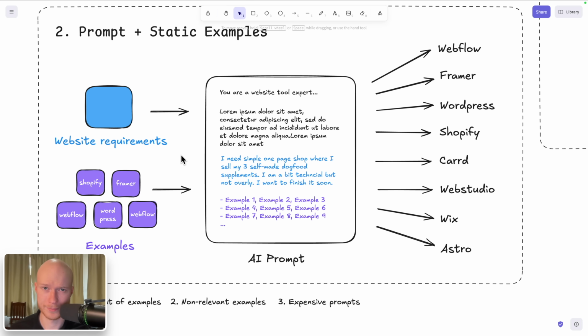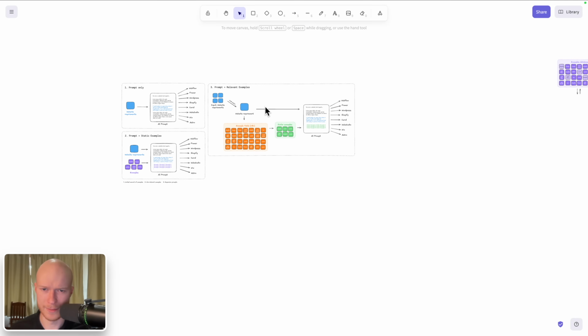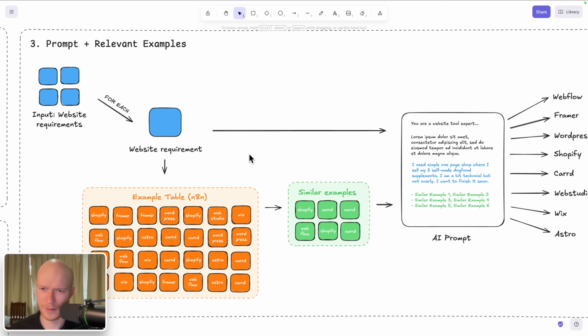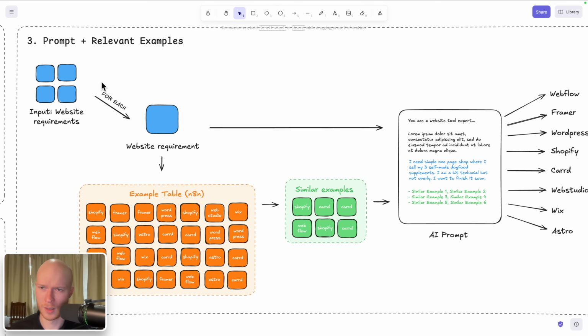Which is why today we're going to have a look at this third approach, which I call prompt plus relevant examples. And this will get you absolutely amazing results. So let's have a look.